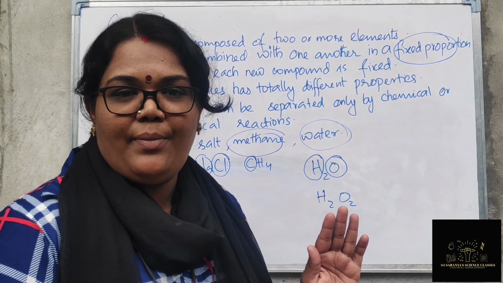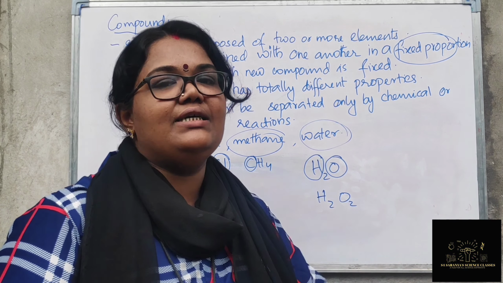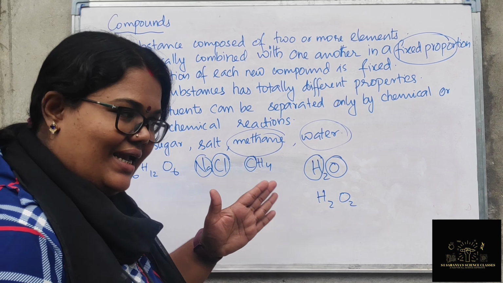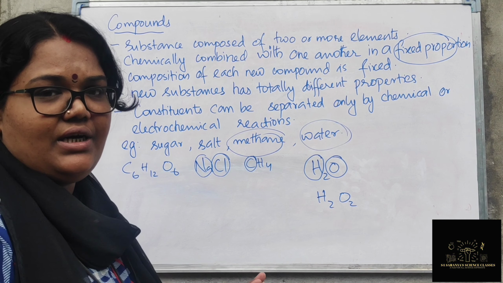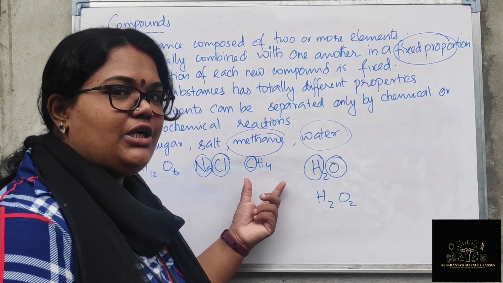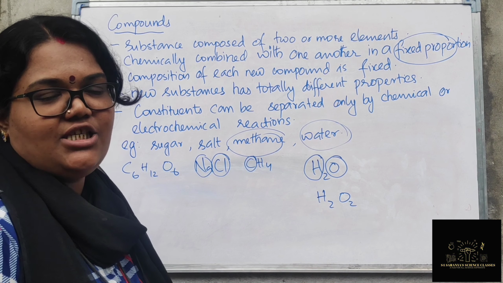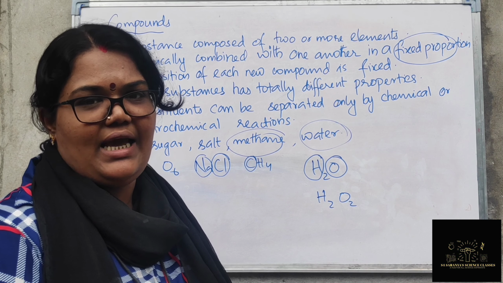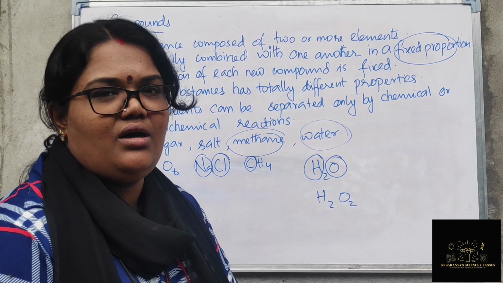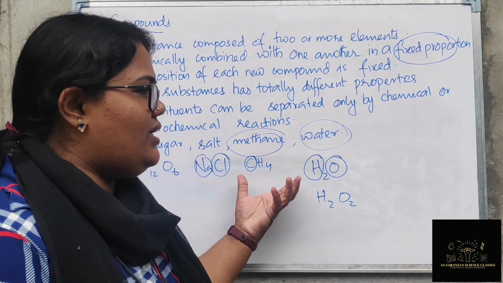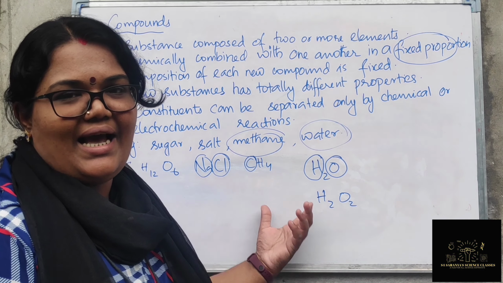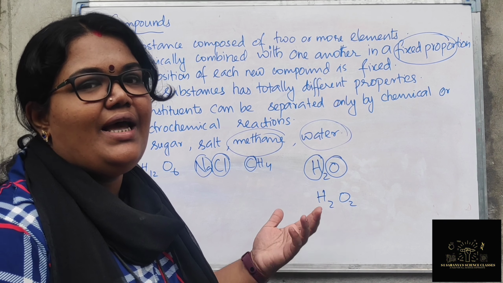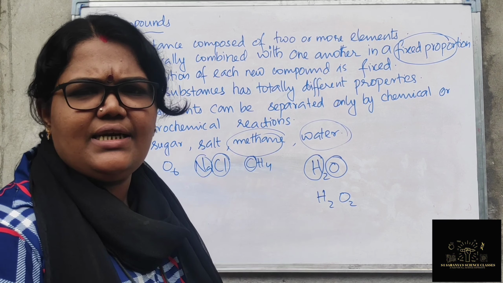Right, so when they are combining, the property is entirely different. The compound has properties completely different from the individual elements. For example, carbon and hydrogen taken alone are entirely different. But when they combine in a fixed proportion, the compound they make is methane, CH4. This is the biogas we are using. It is a highly flammable gas, used in gobar gas plants for household purposes, instead of LPG. So these are entirely different properties, right?